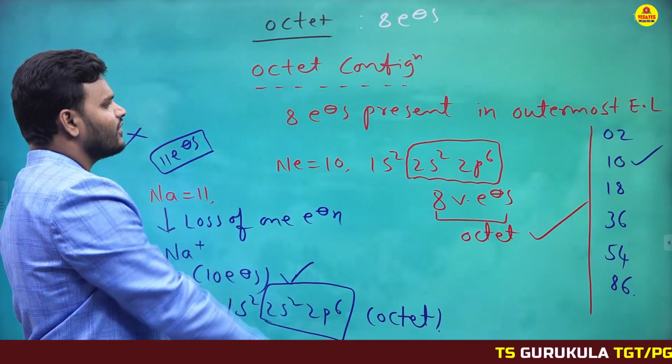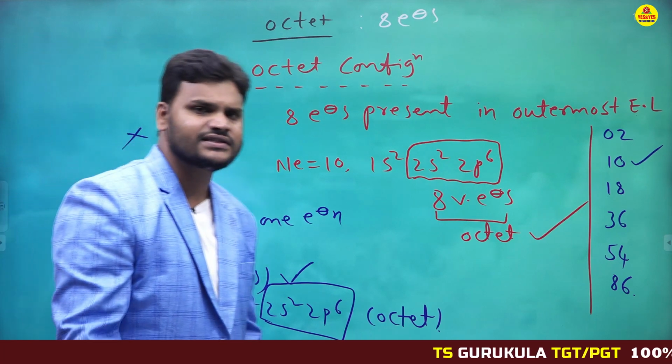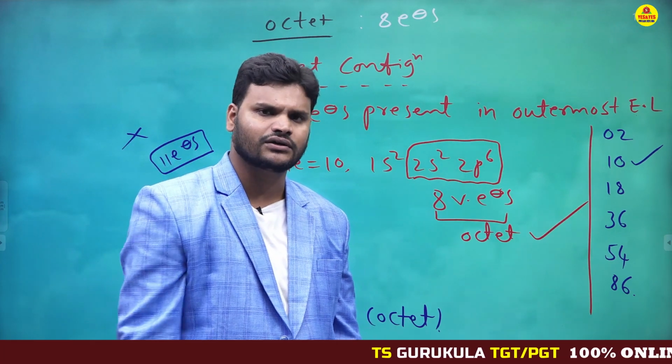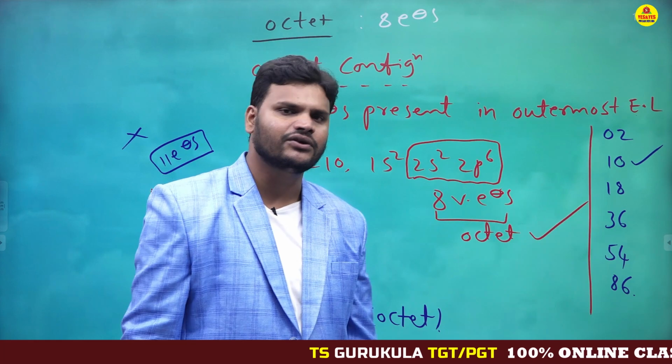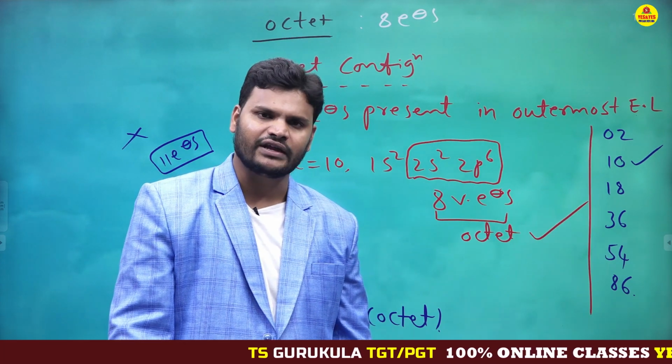So what is octet configuration? If the valency shell contains 8 electrons, that is octet configuration. Every atom tends to attain 8 electrons in the valency shell.